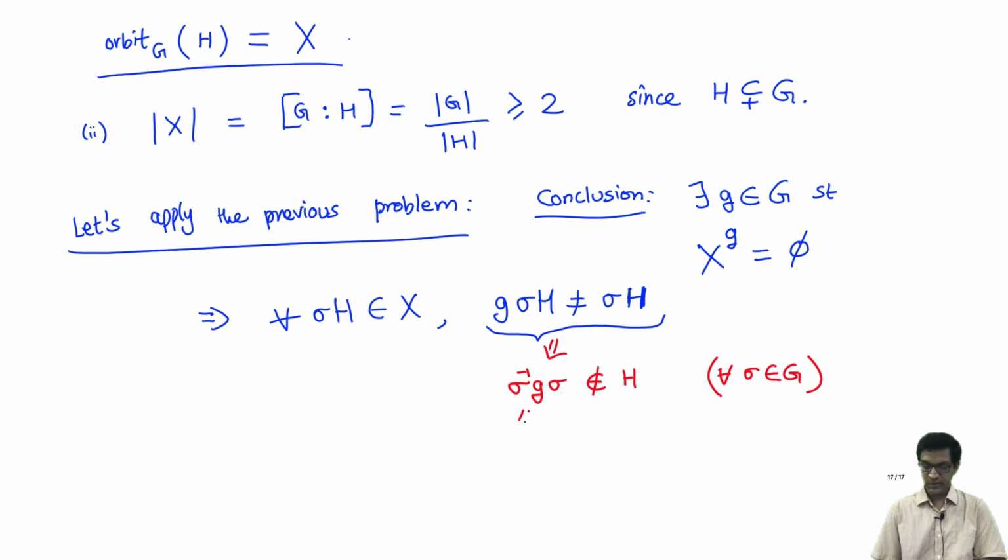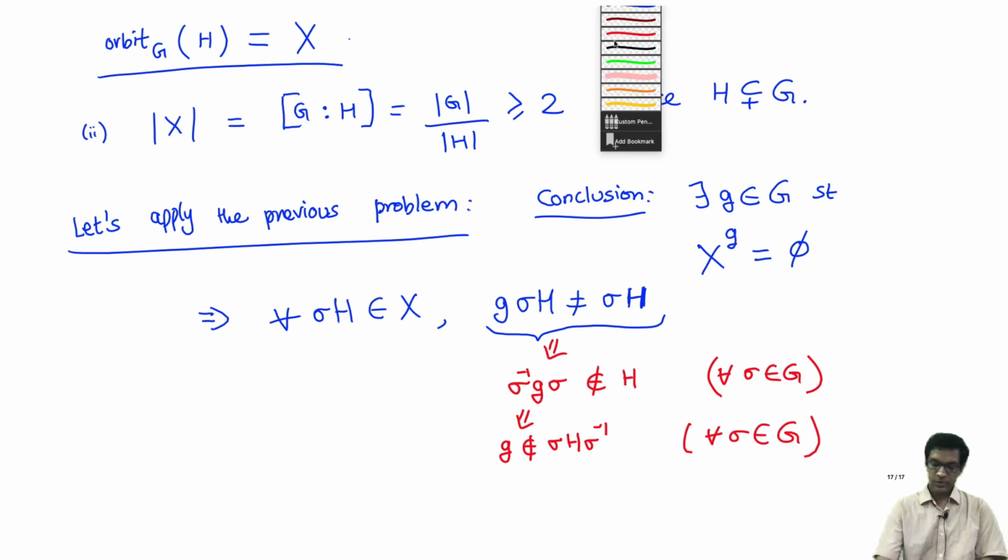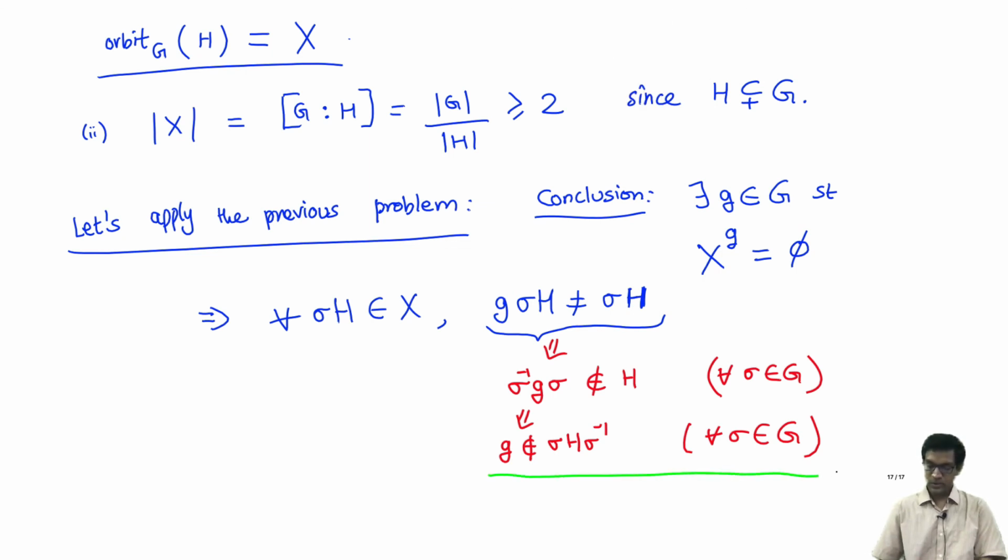Now again, this last equation can be rewritten. I can push the sigmas over to the other side. This says that G is not an element of sigma H sigma inverse. Again, this is true for all sigma in G. Okay, and now the last conclusion, let's stare at that a little harder. So this particular special element G, which has no fixed points, works out to the same thing as saying that G does not belong to sigma H sigma inverse, this particular conjugate of H, for every sigma in G. Okay, which means G doesn't belong to the union of all the conjugates of H.